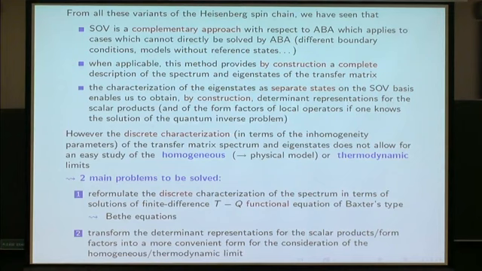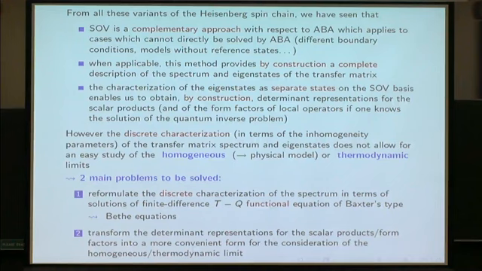When you want to come back to the physical model, you want to take the homogeneous limit. And in the description of the spectrum, and then in the expression that we obtain for the scalar product and form factor, these inhomogeneity parameters are still there. It seems a priori non-trivial to take the homogeneous limit. So we have to solve two main problems. The first one is to reformulate the characterization of the spectrum in a more convenient way, so as to be able to take the homogeneous limit and maybe to study the thermodynamic limit.